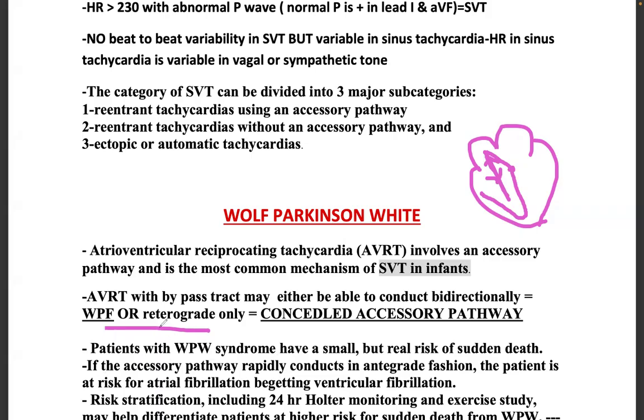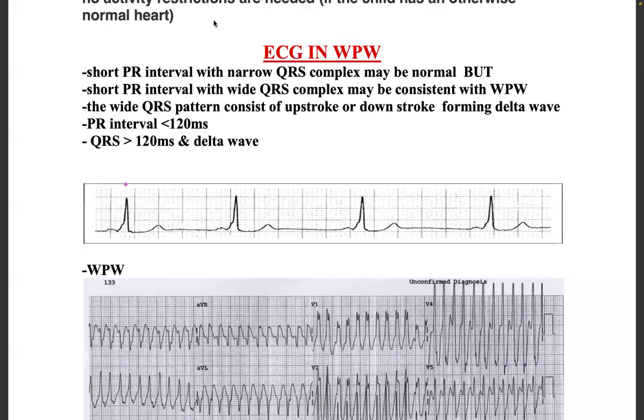Bidirectionally, or sometimes it can be only retrograde. Retrograde means going from down to up. Antegrade means usually up to down. Okay. Now let's go to